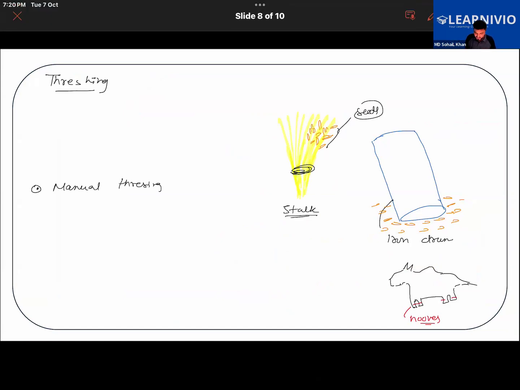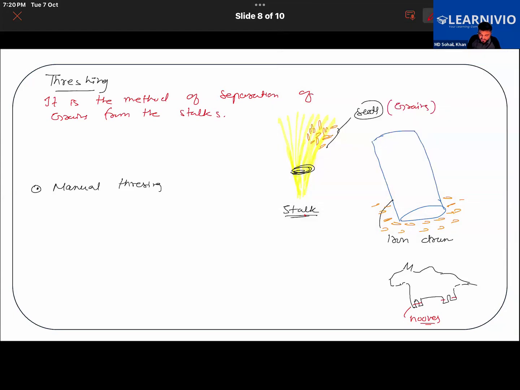So let me write about it first of all. Threshing is the process of separation of grains, or what we call seed simply, from the stalks.